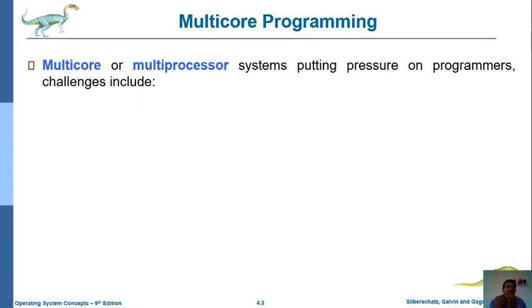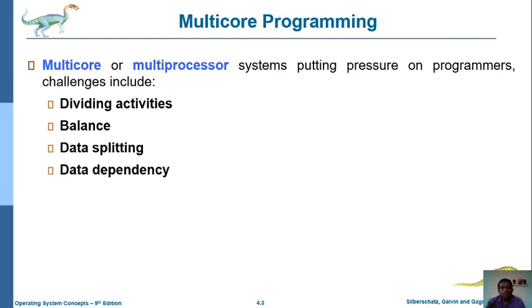Next, multi-core or multi-processor systems put some pressure on programmers. What type of pressure? How to divide the program's activities into several sub-activities or sub-processes, how to balance all those sub-programs and sub-processes, and how to split the data into multiple parts.